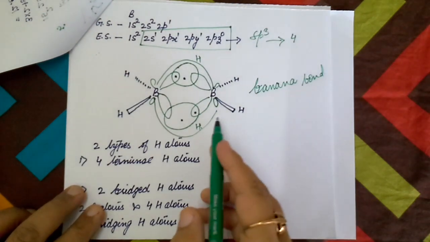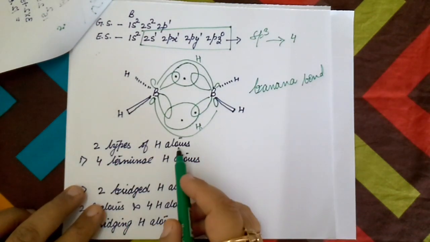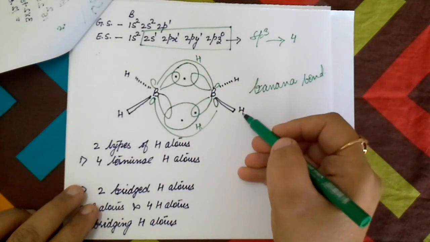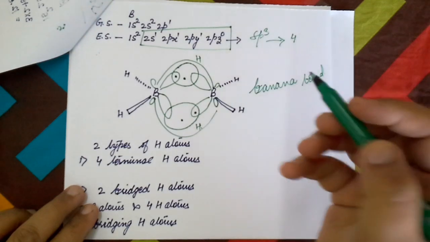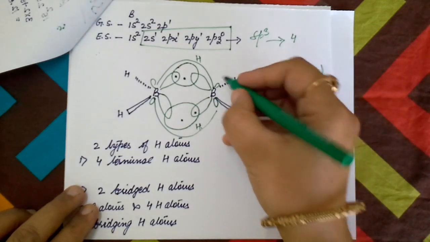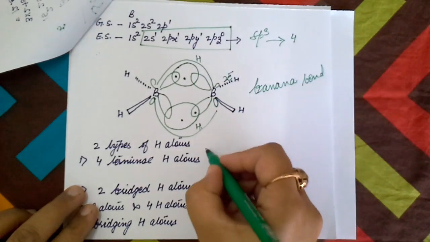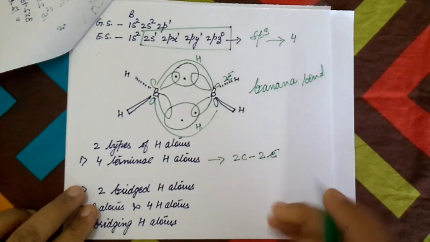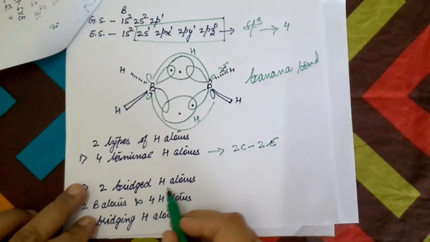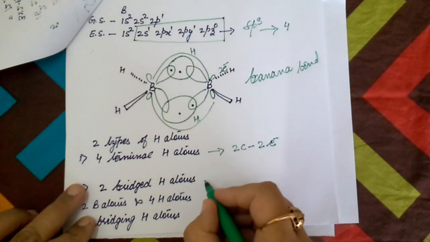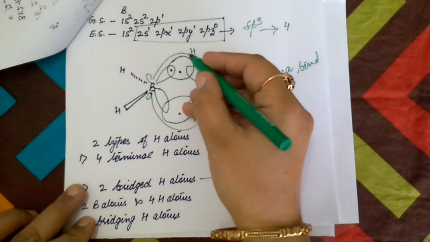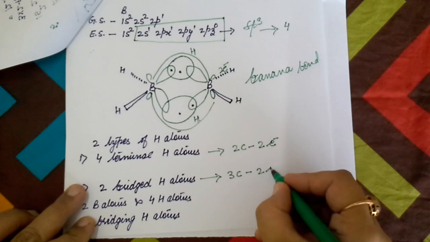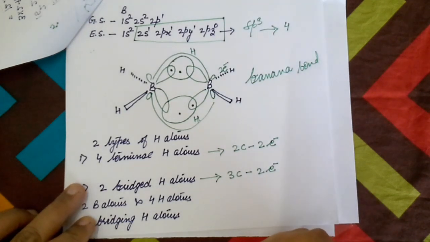In diborane, there are 2 types of hydrogen atoms. There are 4 terminal hydrogen atoms. These are made by general covalent bonds by sharing of 2 electrons. So this is a 2 center, 2 electron bond. And 2 bridged hydrogen atoms are there, in which there is involvement of 3 atoms. So a 3 center, 2 electron bond is there.